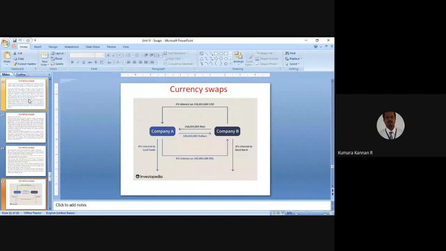They will be investing in the Brazil business. They will be getting the income in Brazilian real. Then this Brazilian real is to be converted to American dollar. Then this 4% of $100 million, right? So it is almost $4 million that they have to pay every year. They have to convert this Brazilian real into American dollar every year to pay this 4 million American dollar to the American bank. They have to do this. So there is exchange rate fluctuation risk.